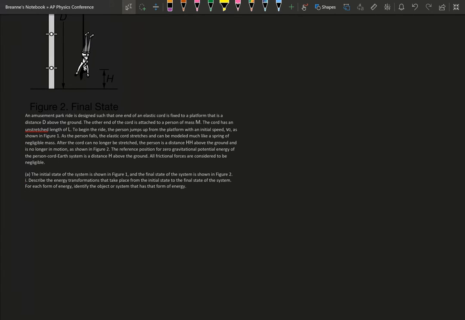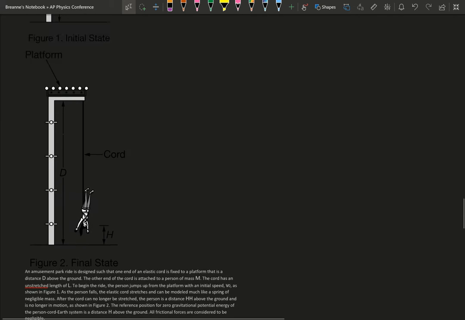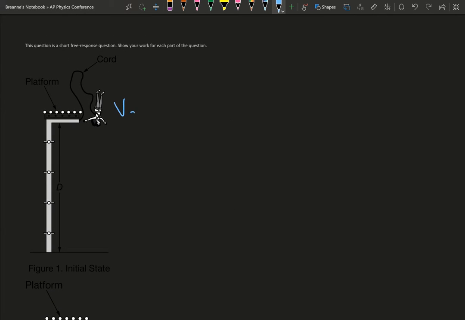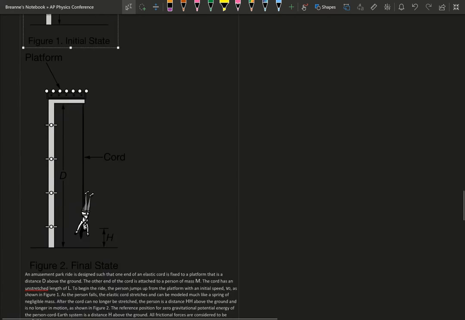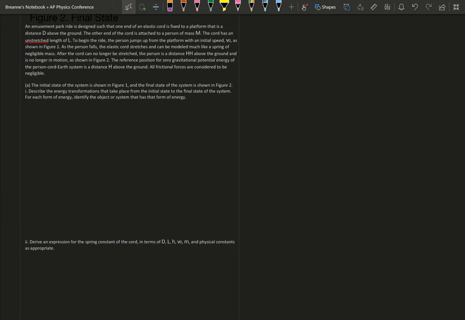An amusement park ride is designed such that one end of the elastic cord is fixed to the platform that is a distance D above the ground. The other end of the cord is attached to a person of mass M, and the cord has an unstretched length of L. To begin the ride, the person jumps off the platform with initial speed V naught, as shown in figure 1. So she does have a V naught here.